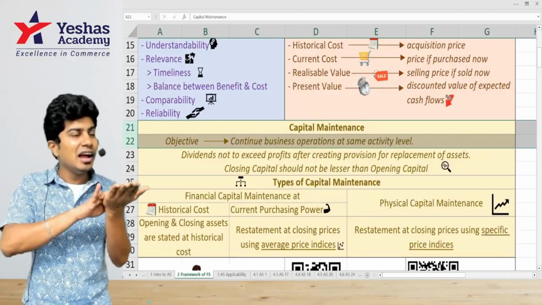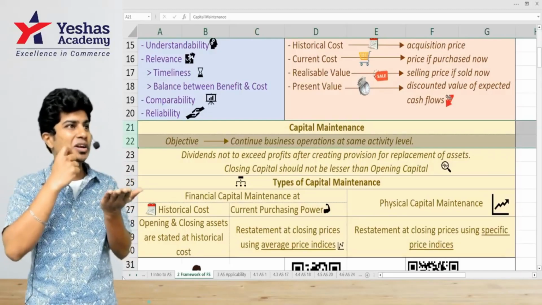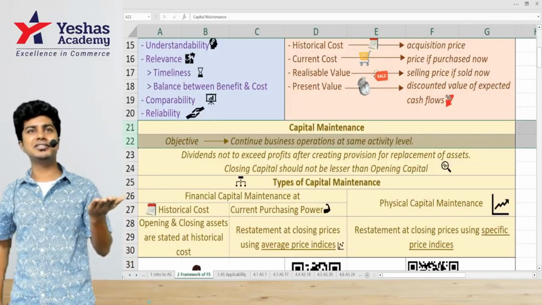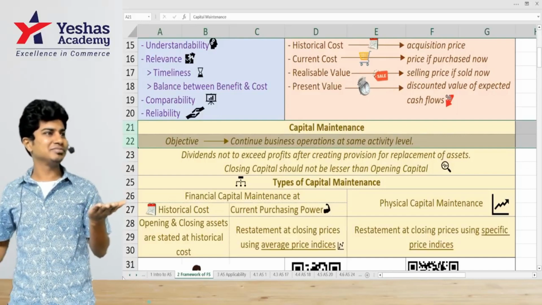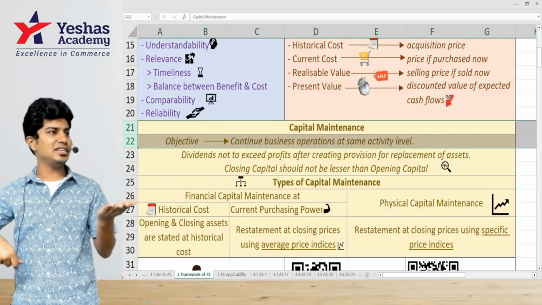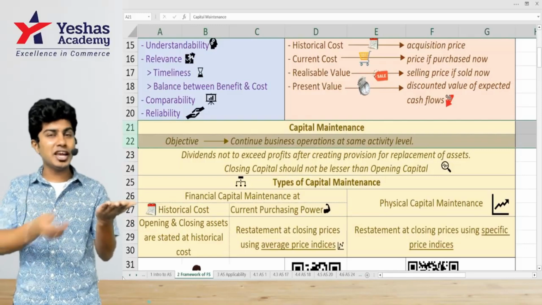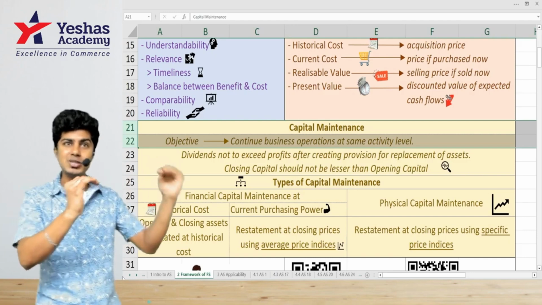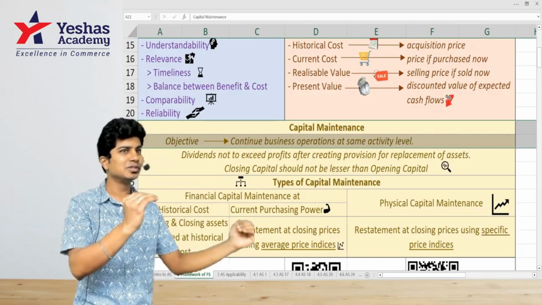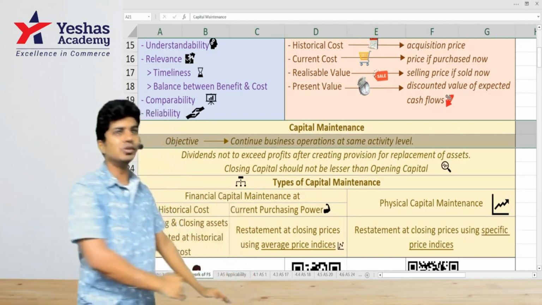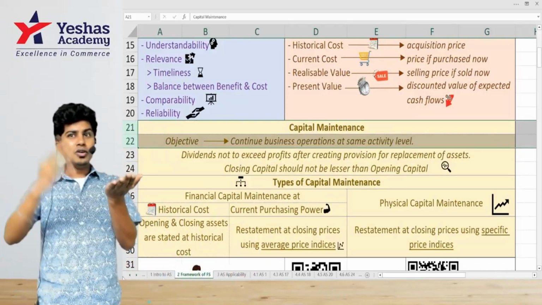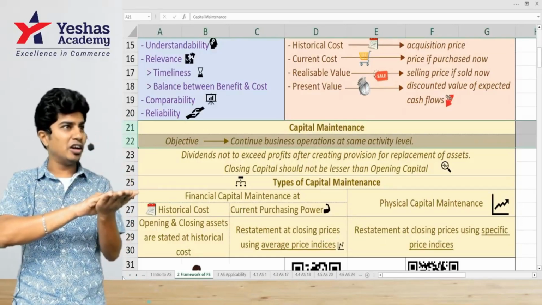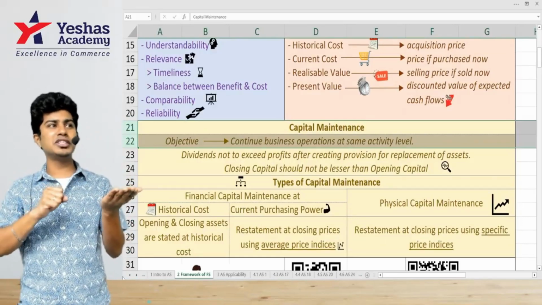With that 1 lakh, if you go to the market to buy inventory, you will not be able to buy the same quantity of inventory that you bought last year. Why? Price has increased. Last year, 10 rupees per kg. This year, 11 rupees per kg. So the amount of inventory that you buy with 1 lakh will become less. So sales will reduce, profit will reduce. So everything is going down, down, down. You bought inventory worth 1 lakh, sold it for 1 lakh 20, you made 20,000 profit. You cannot even withdraw the full 20,000 sometimes.